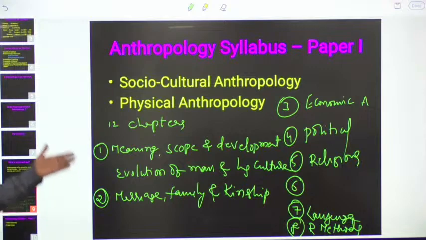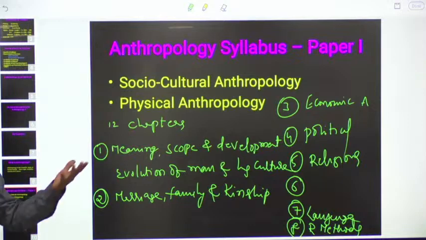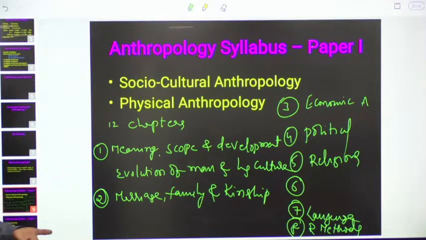Generally we used to tell, previously I have given some criteria on how to choose an optional. That was not mentioned on the UPSC website or any other place, but based on our experience. They may be correct, may not be correct.